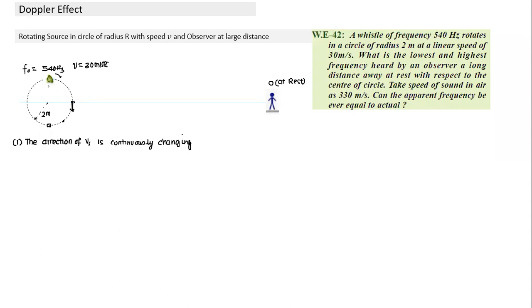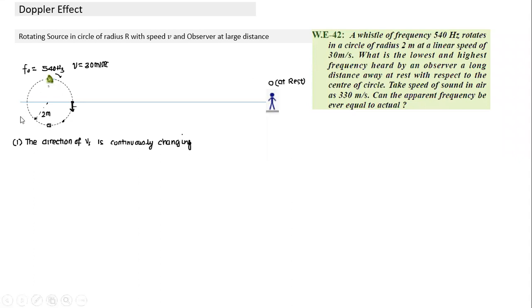If the source was here, it emits a sound, and it takes a certain time to reach here. When the sound emitted in this region reaches here, it will correspond to this direction of velocity of the source. Since the velocity of the source is perpendicular in this case, it has no component along the line joining the two. Hence, the effective velocity component becomes zero. At this point, whatever frequency it emits, the observed frequency will be the same.